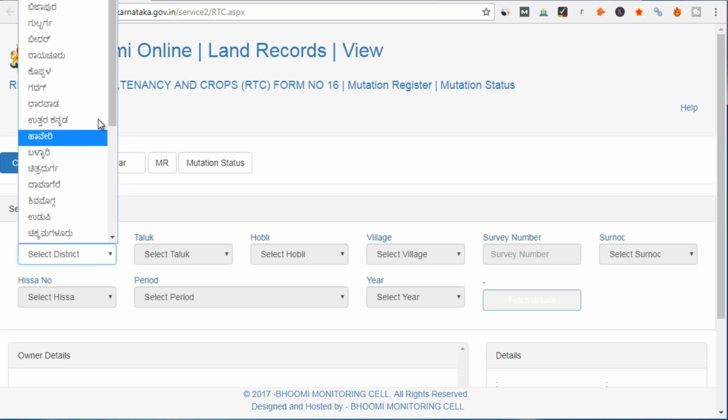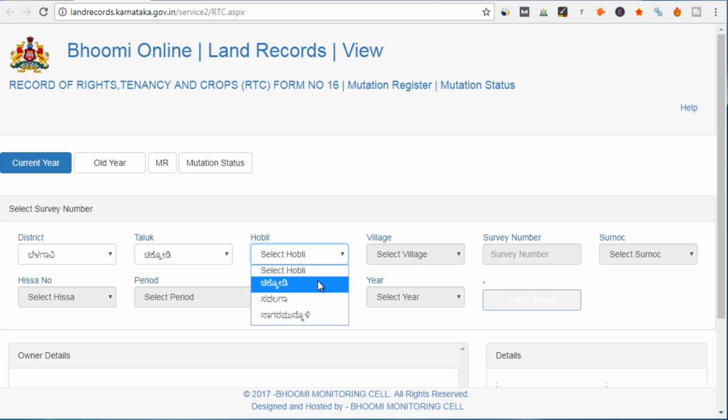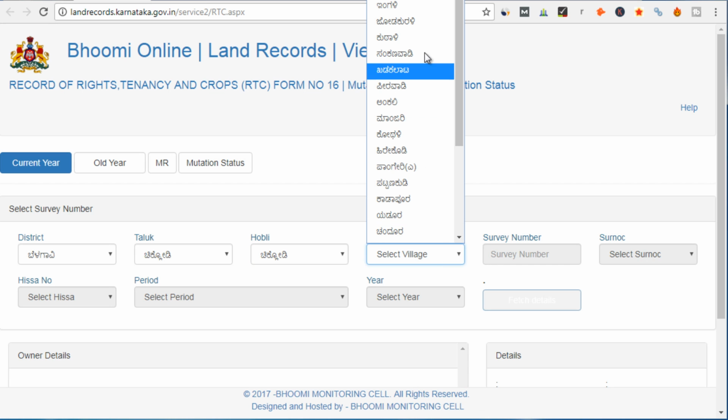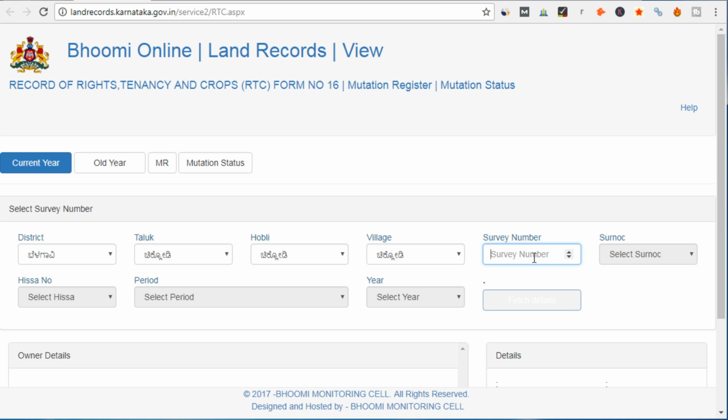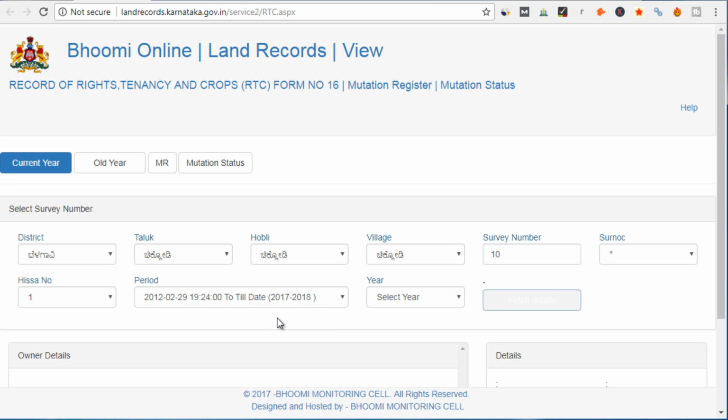So let me use the same example here. Let me select Belgaum here and select the taluk. I will select the same example here and let me select a village also as Chikodi, and now let me enter the survey number here, right? Then let me select Hissa number also, and I am selecting the same details as we have seen earlier. So a period also, and this is the current year, so we will select 2017-18. There is only one option here, and then we will click on fetch details, right?